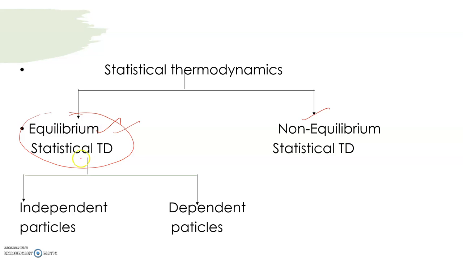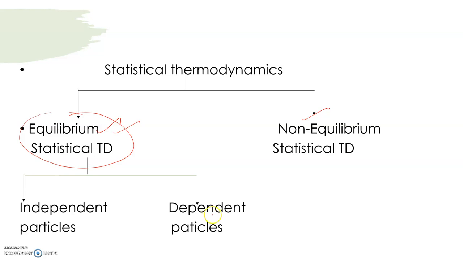Then you can apply this equilibrium statistical thermodynamics for independent particles. You can also apply this for dependent particles. What is meant by independent particle? Independent particle means, listen, if there is no attraction or repulsion between particles, then we call those particles independent particles. There will be no attraction and no repulsion between particles.